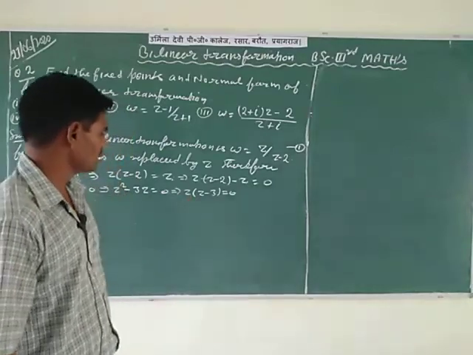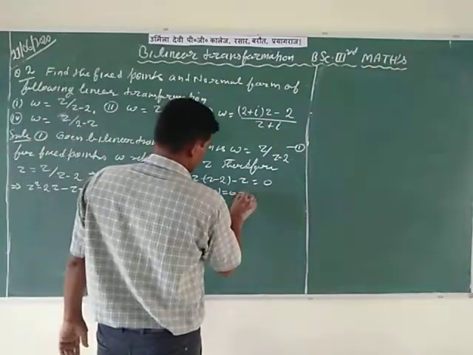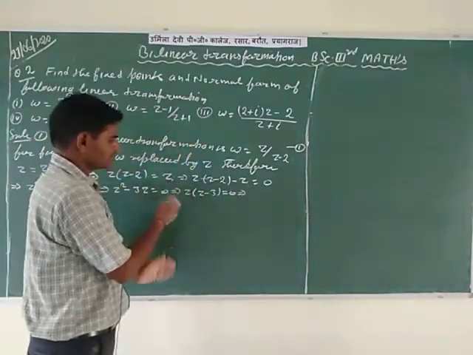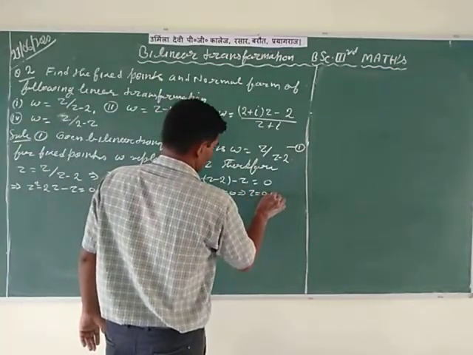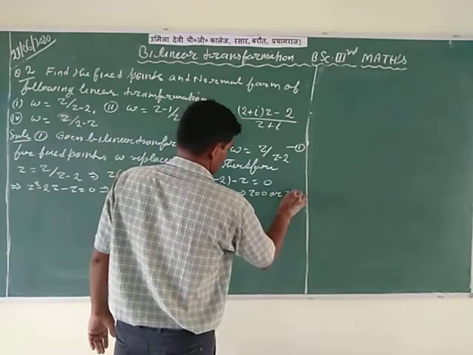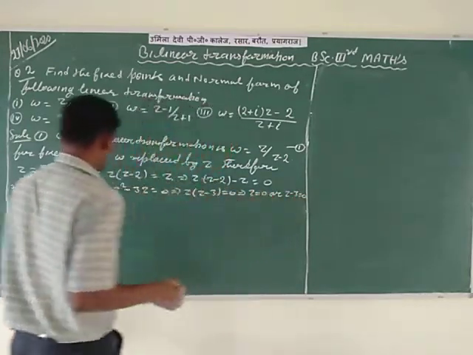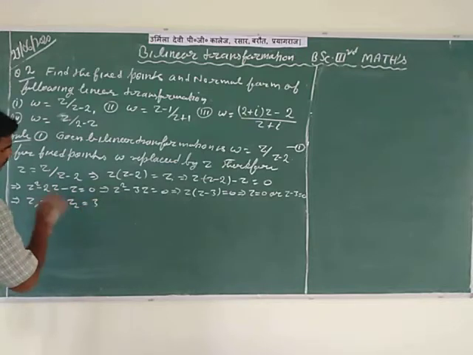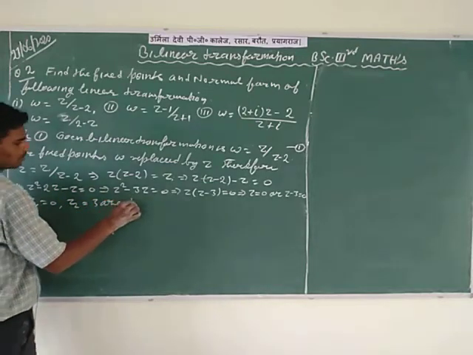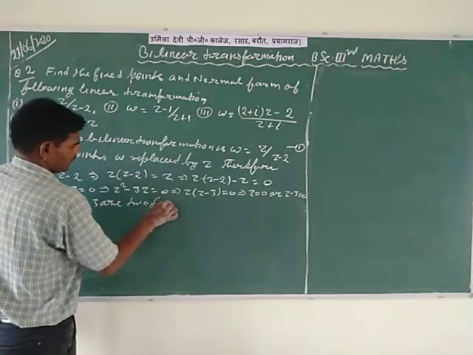So here the fixed points: z is equal to 0, or z minus 3 is equal to 0. It implies that z1 is equal to 0 and z2 is equal to 3 are the two fixed points.